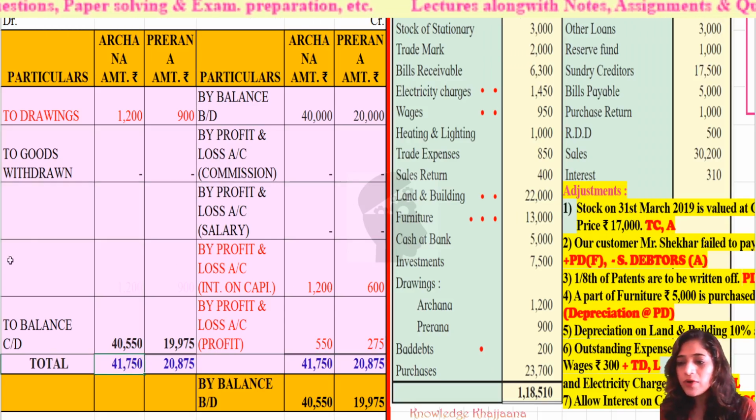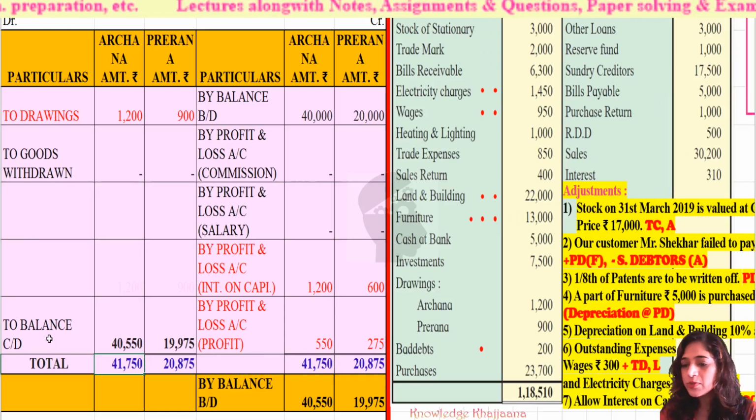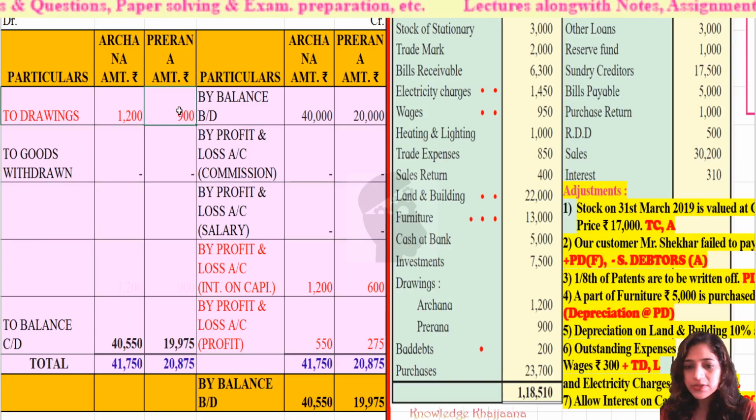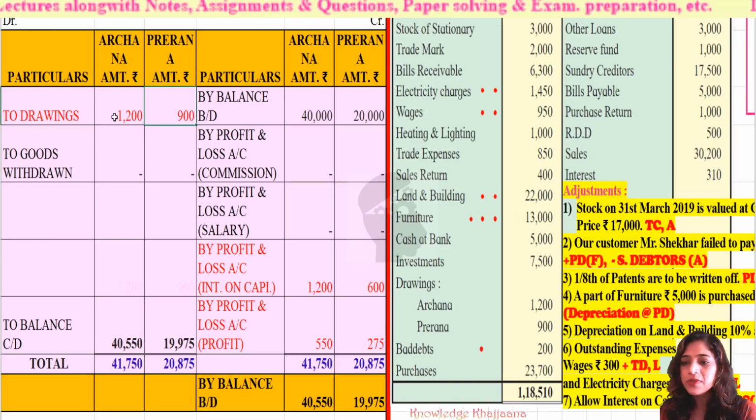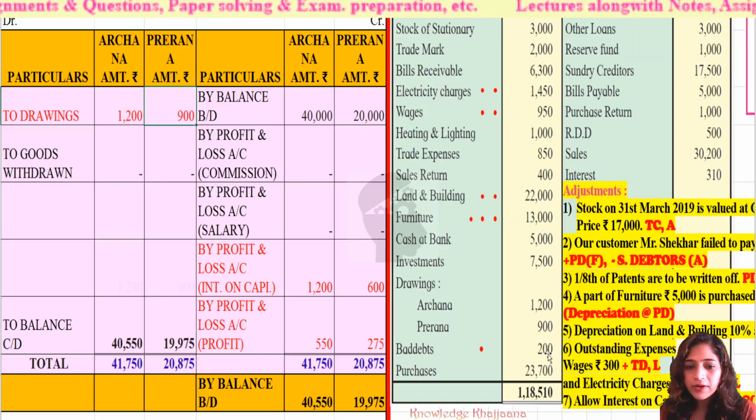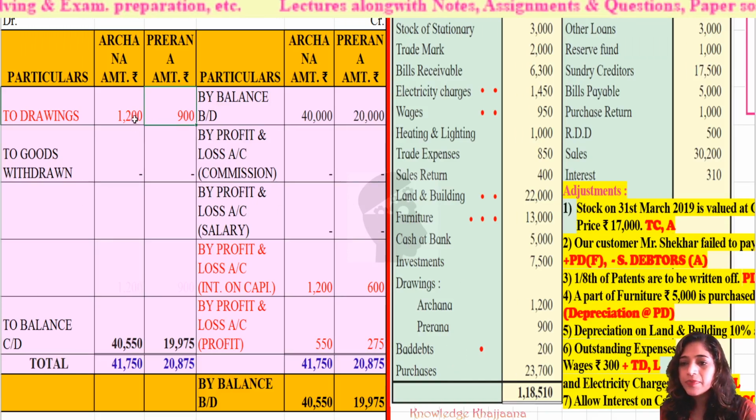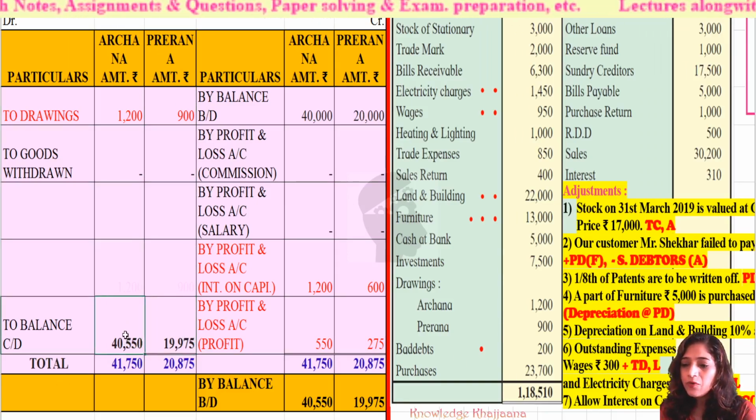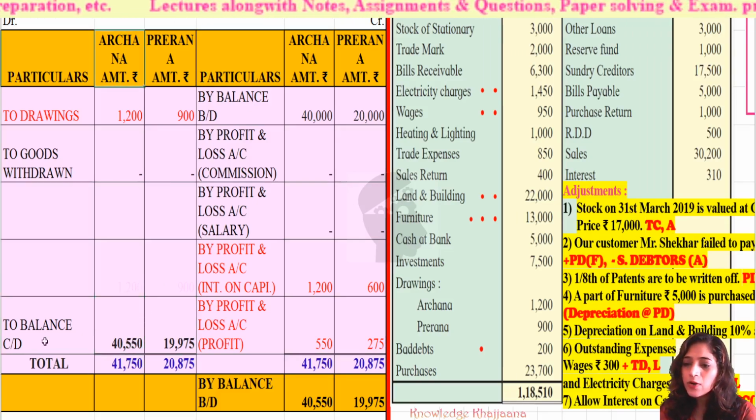And what we have to do? How can we come to know their closing balance of the capitals? For that, we have to deduct their amounts of drawings. Drawings are rupees 1,200 and 900. So if we deduct the drawings, we'll come to the final amount, that is 19,975 for Prerna and 40,550 for Archana. Okay, these are their closing balances.